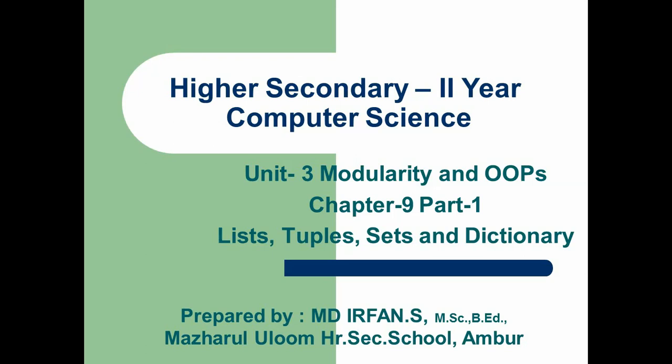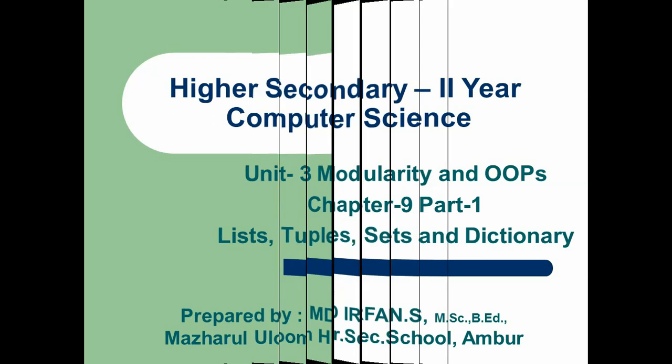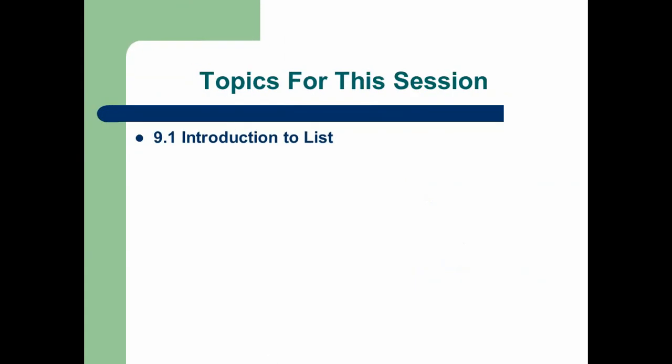Subject Computer Science for 12th Standard. Unit 3 Modularity and OOPS. Chapter number 9 Part 1 List, Tuples, Sets and Dictionary. Last class we completed chapter 8. Now we are going to start a new chapter, chapter number 9. In this chapter we are going to see the first topic, Introduction to List.